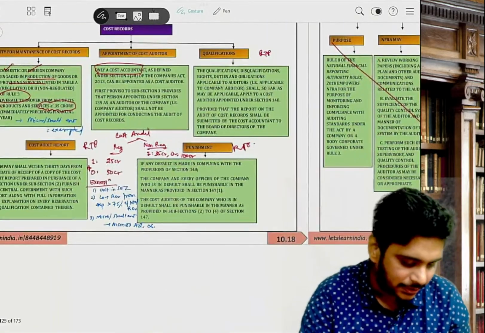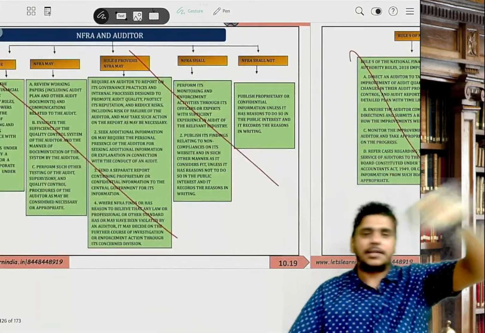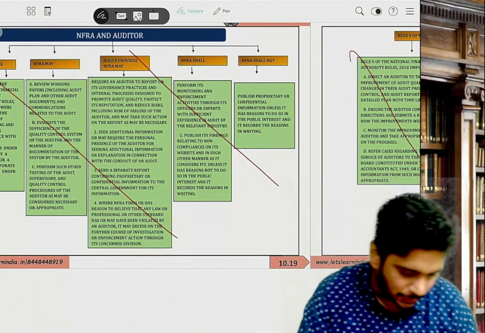Okay. Only this much you have to study. This is cancel. Last page is cancel. This is also cancel. All sections done. Okay. Let's quickly recall the sections.